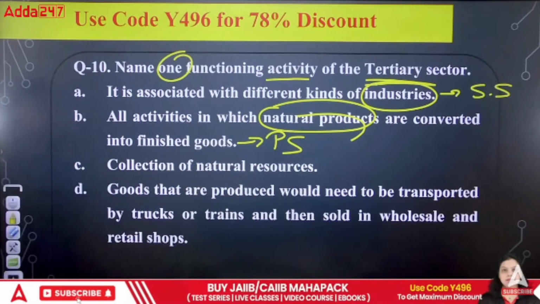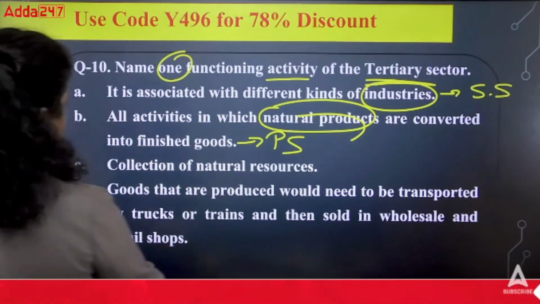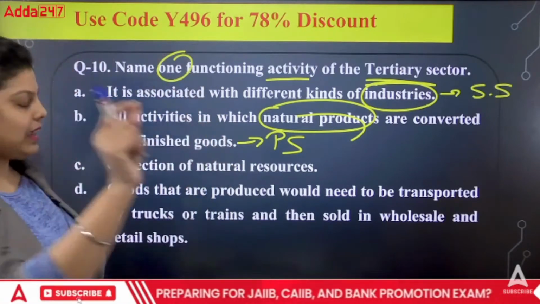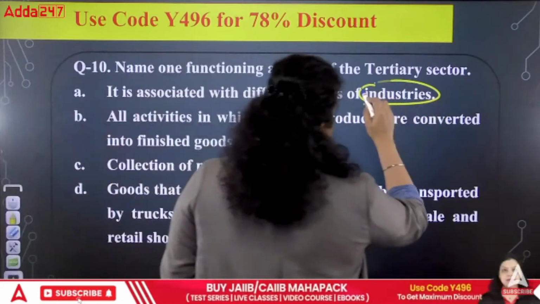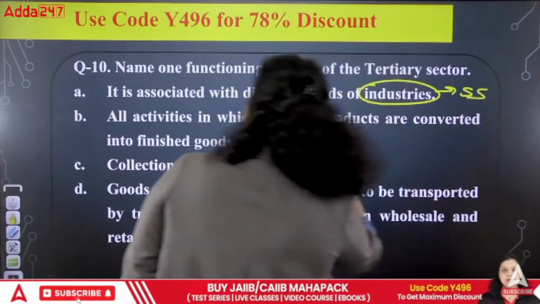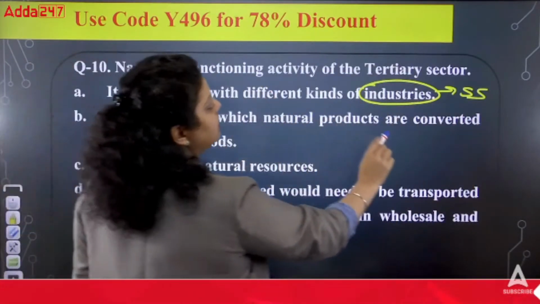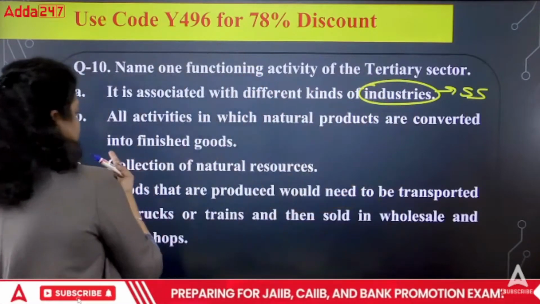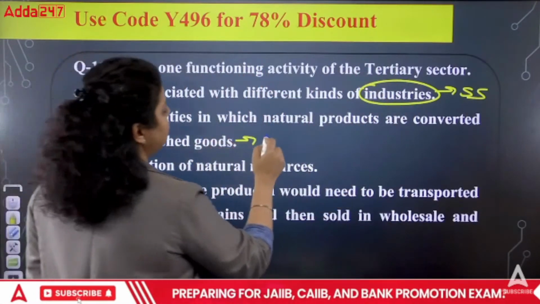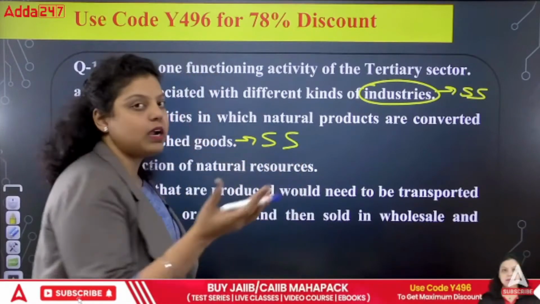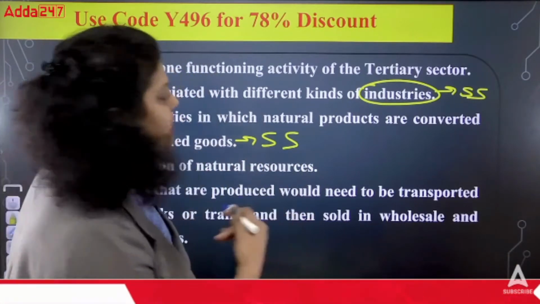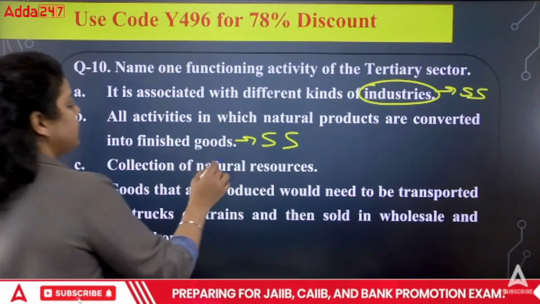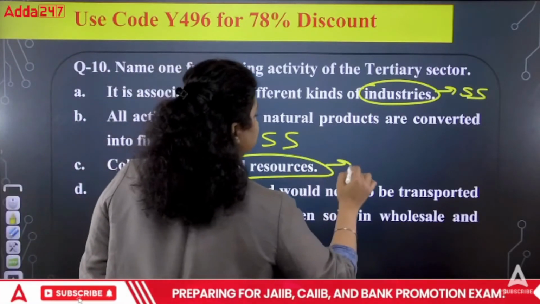Third is saying collection of natural resources. Again, one second, do read the second statement again. So first is different kinds of industries, that's a secondary sector. Now the second is saying all activities in which natural products are converted into the finished goods. It means it's a secondary sector. Why? Because you are converting the natural goods into the finished goods or final goods. So that's why it is also a secondary sector. Collection of natural resources is there. So this is your primary sector.